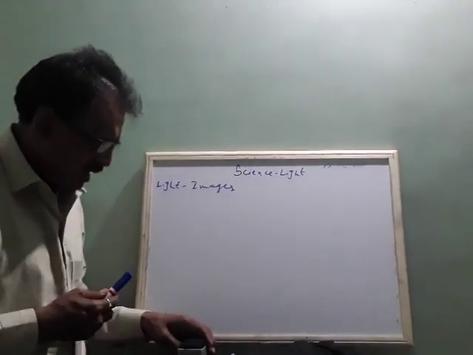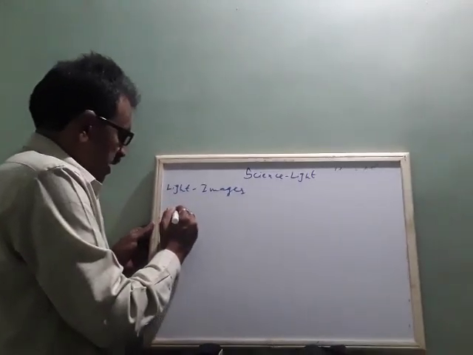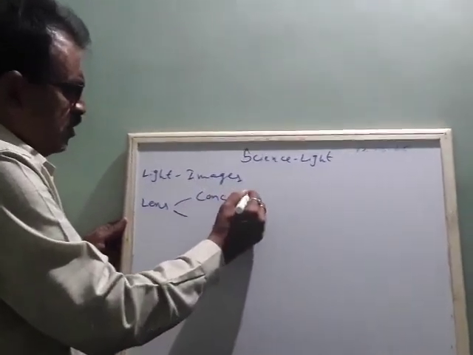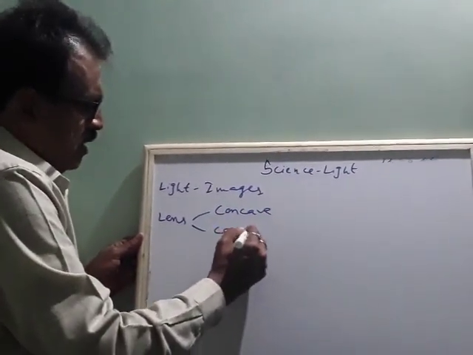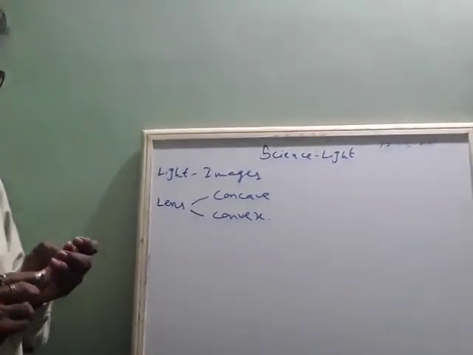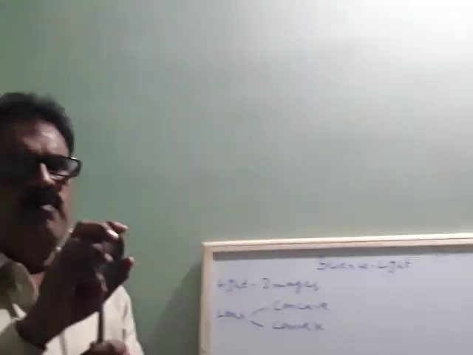Again, see, there are lenses also. We have concave lens and convex lens. What is that actually, concave lens, convex lens? Here, I will give one example. Suppose you take any material like a spoon, okay? You take a spoon.